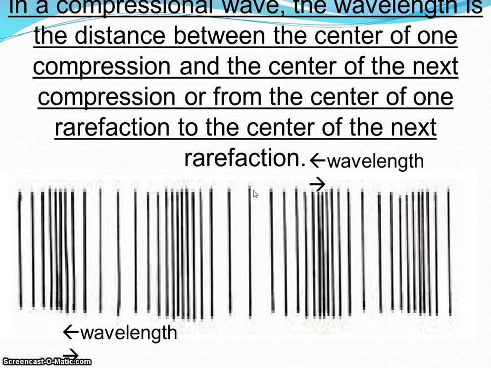Once again, wavelength is the length of the wave itself. It is the distance from one point in a wave to the exact same point in the next wave. That is wavelength.